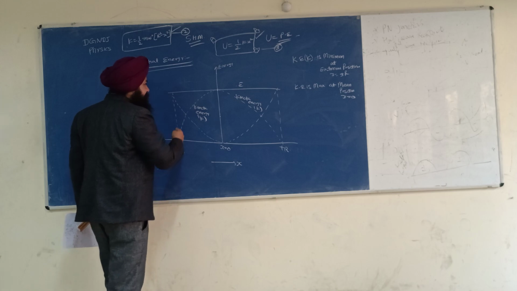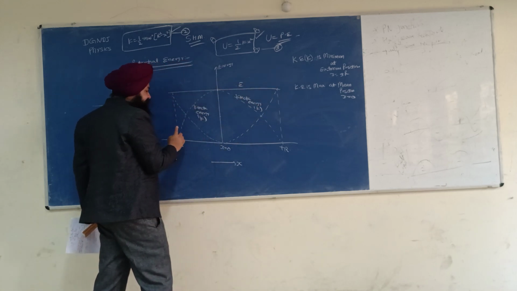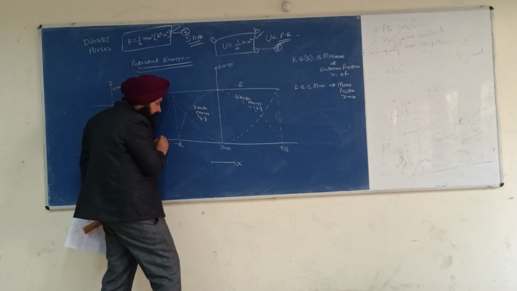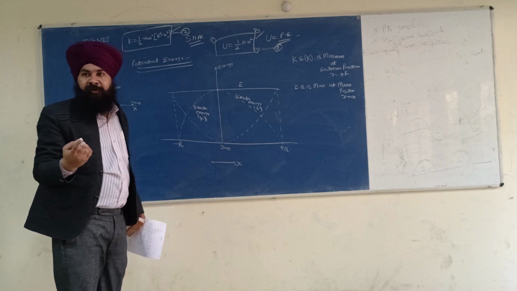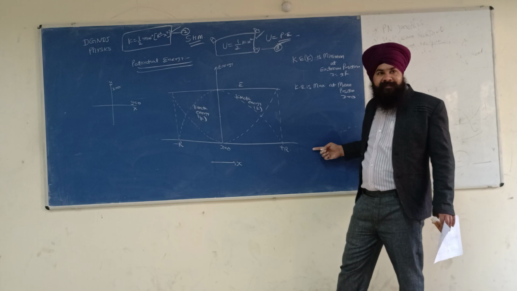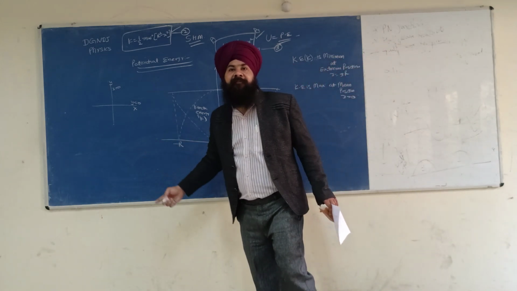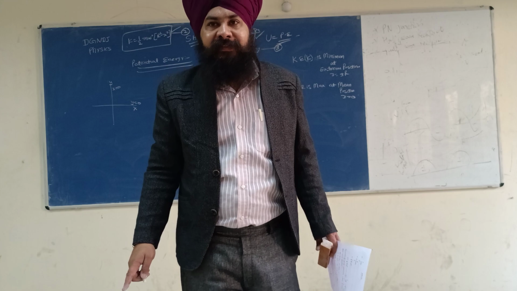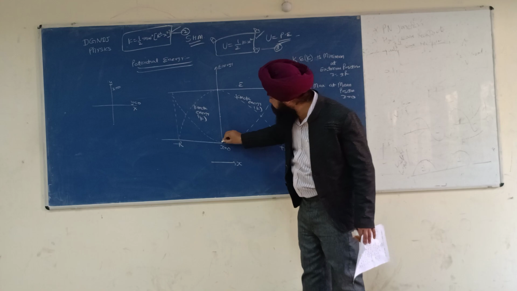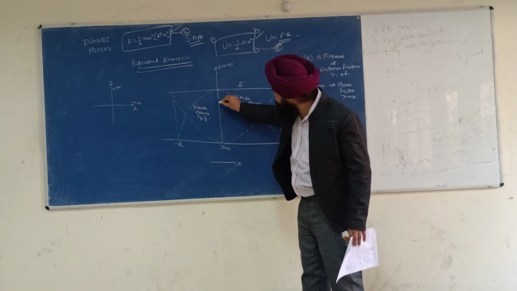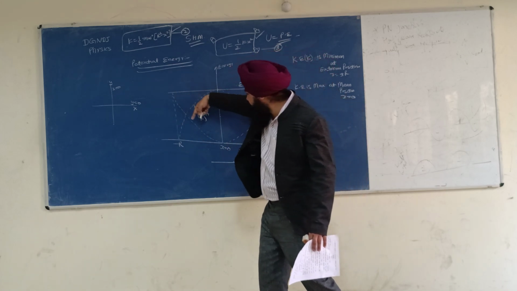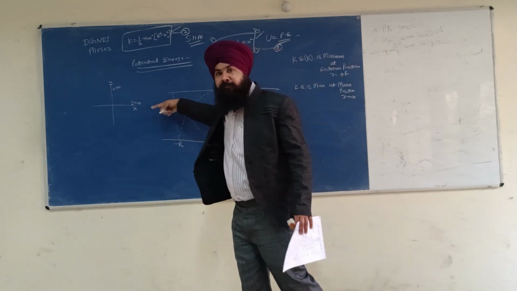Now please tell me this graph. See, at plus R and minus R, this curve's energy is 0. On the displacement axis, the value of energy is 0, as I already told you. See, kinetic energy is maximum at the mean position. This is the point of mean position, and the value of energy is maximum at this point. So this curve represents the kinetic energy term, and this curve represents the potential energy term.